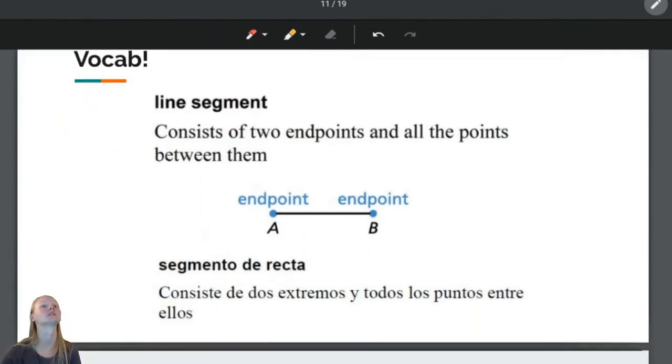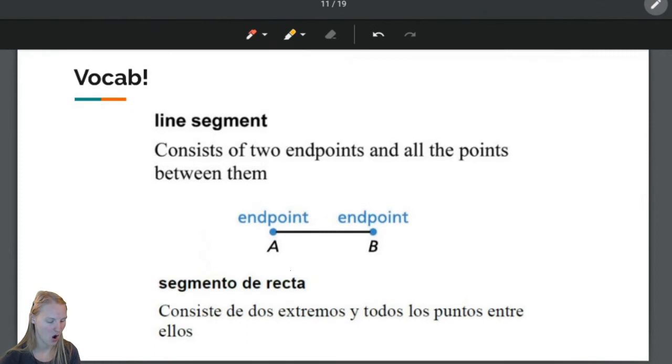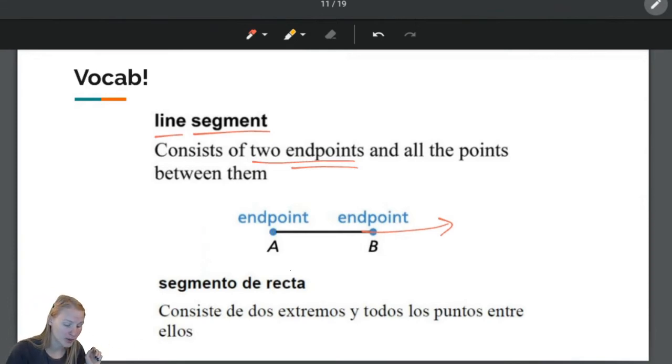I know, you're like, oh my goodness, so much vocab. We only have 3 more vocab words, and then one more example. But remember, these vocab words are so important. So, a line segment consists of 2 endpoints and all the points between them. So, a segment is like a chunk. So this is like a line chunk. This is a chunk of a line. So we could have arrows here. This is like line AB. But when you put endpoints on them, now it is segment AB.